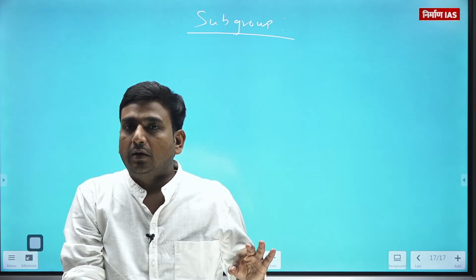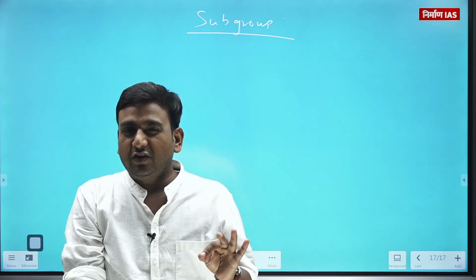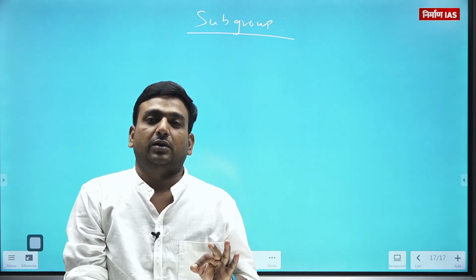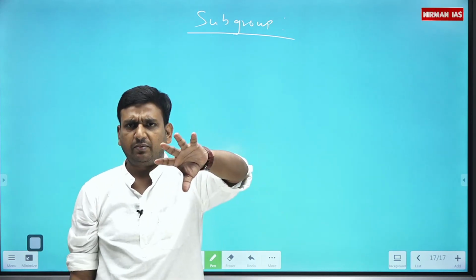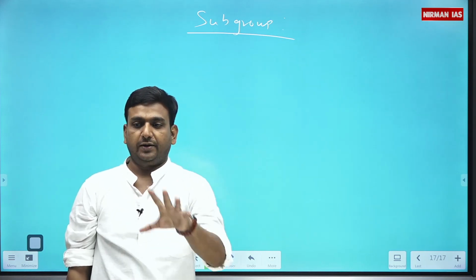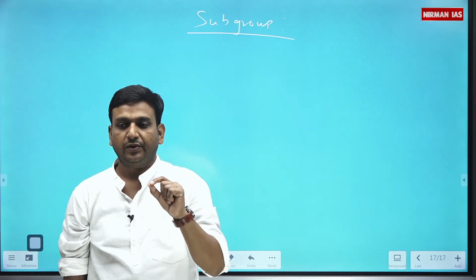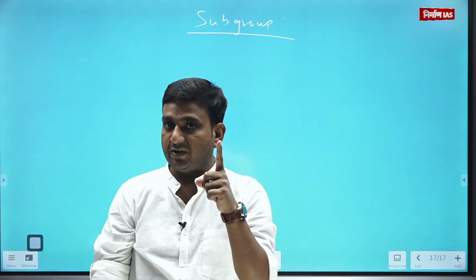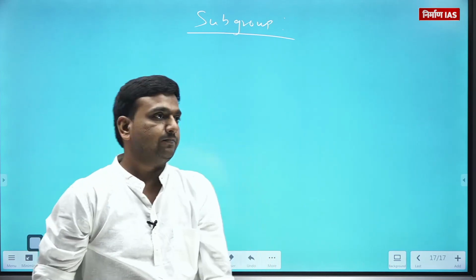Please, by believing in my way of teaching, just try to finish it once. I'm pretty sure at the end of the lecture, you will have very much confidence in this subgroup part. Just like in group, the same I will follow here. But for that, you need to be patient. You need to follow word by word what I am trying to convey.